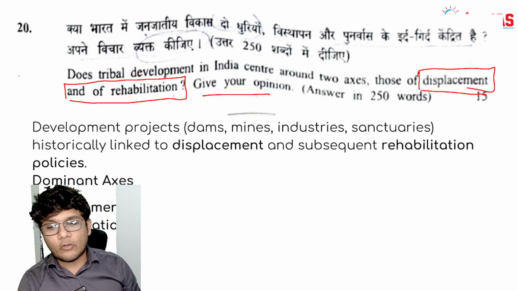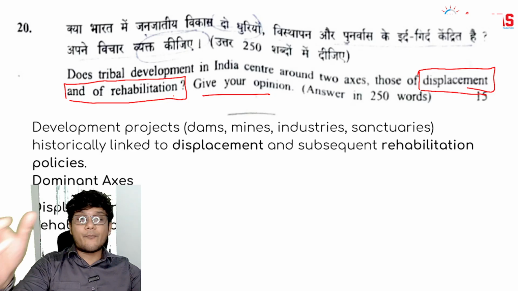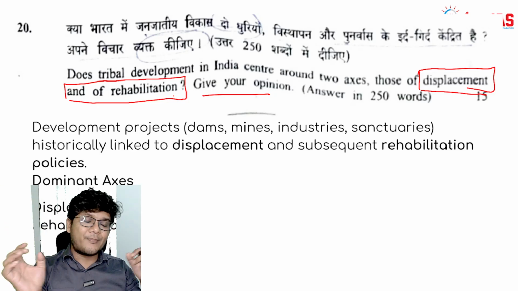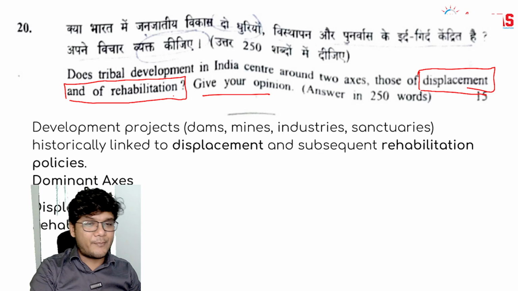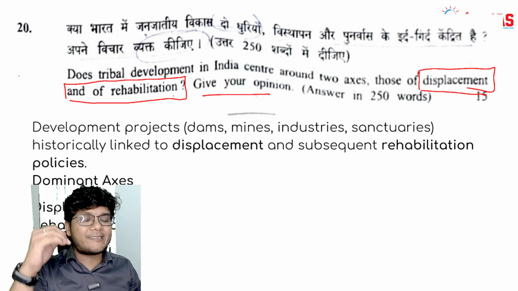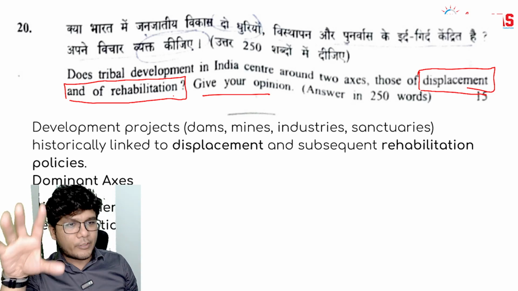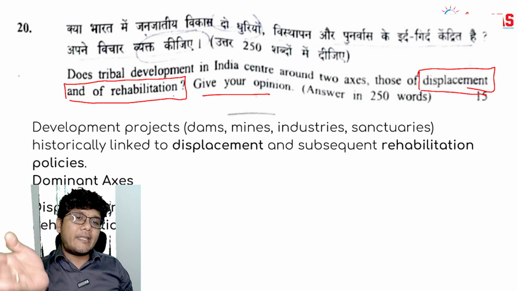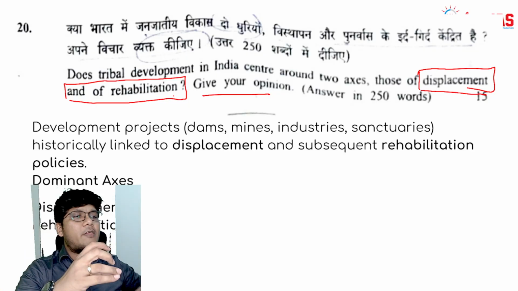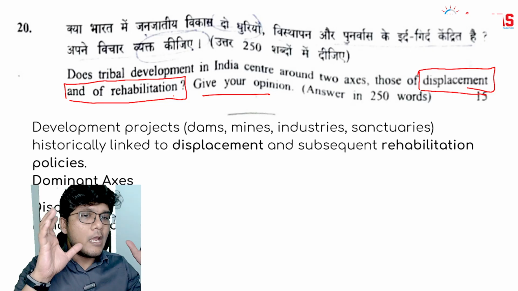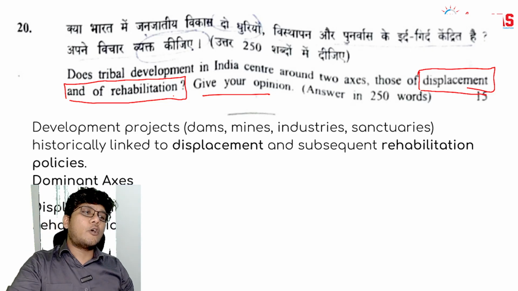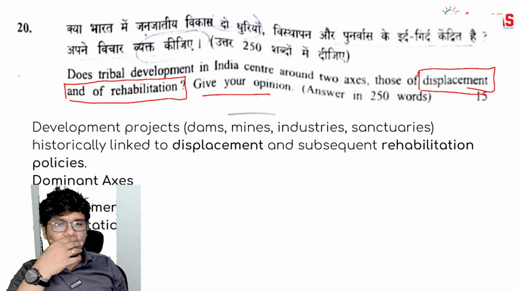Again, you can choose to completely agree, completely disagree, but avoid complete agreement and complete disagreement. Have to some extent the agreement and to some extent disagreement. Now it depends upon you to what extent. So here majorly you can agree to this, but then to some extent you have to disagree, and then provide a best possible solution, way forward, and conclude your answer. So this is how you are going to address this particular question.